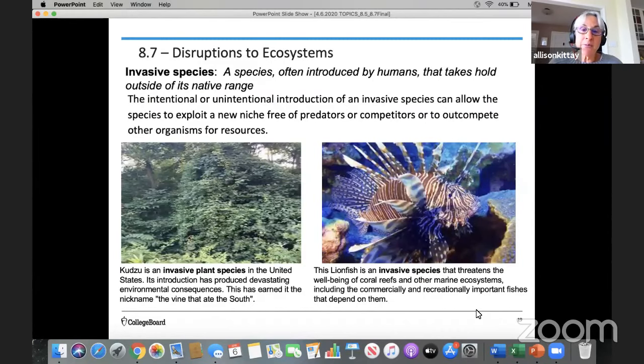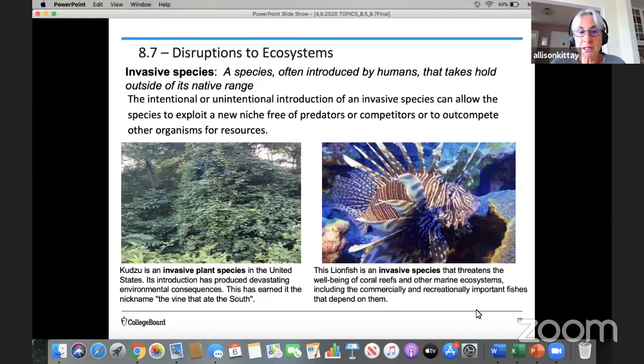So let's talk about some disruptions to ecosystems. A term that I pointed out that you should be familiar with is invasive species. Invasive species are species that are often introduced by humans that take hold outside of their native range. And you probably know lots of examples of this in your own areas, but I'll give you a couple of examples.